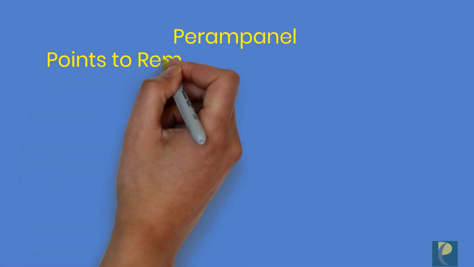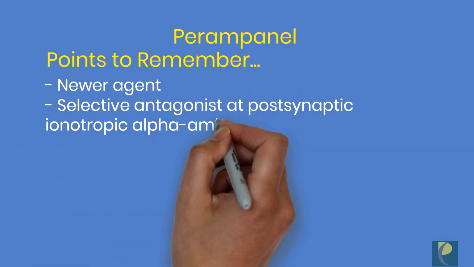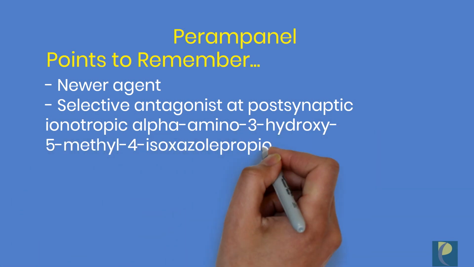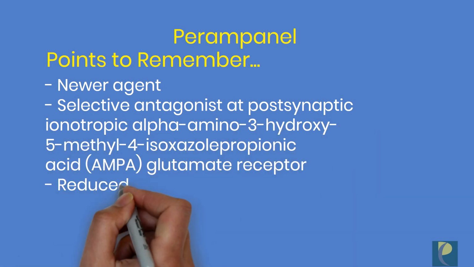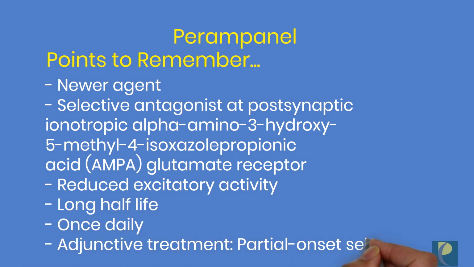Perampanel is a newer agent. It's a selective antagonist at the postsynaptic ionotropic alpha-amino-3-hydroxy-5-methyl-4-isoxazole propionic acid glutamate receptor. This drug reduces the excitatory activity and it has a long half-life, which allows once daily dosing. Perampanel is approved as an adjunctive treatment for partial onset seizures.